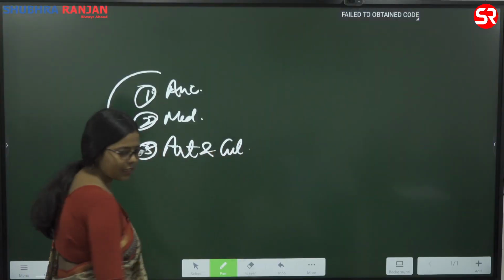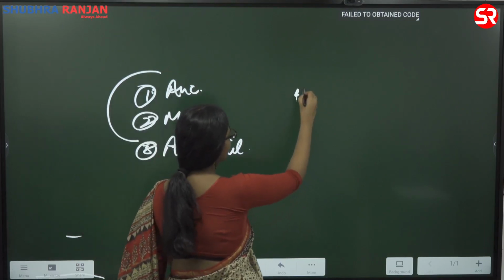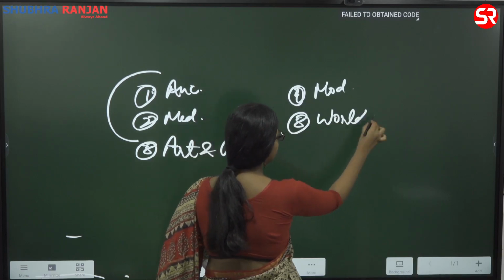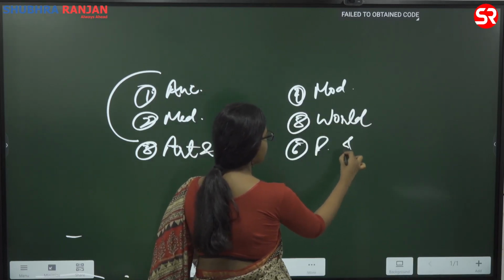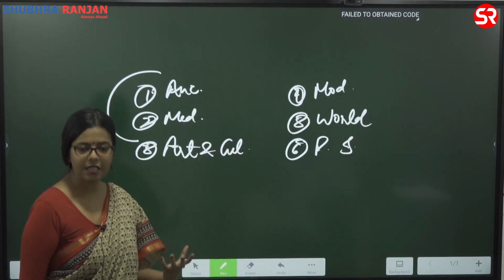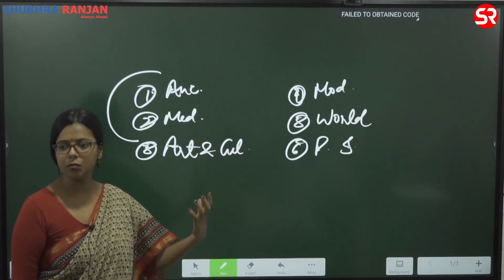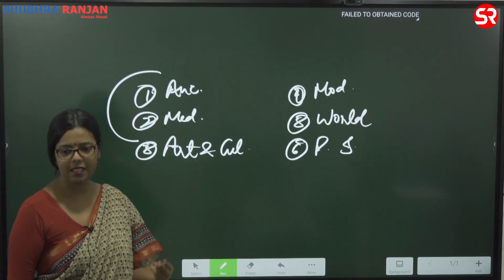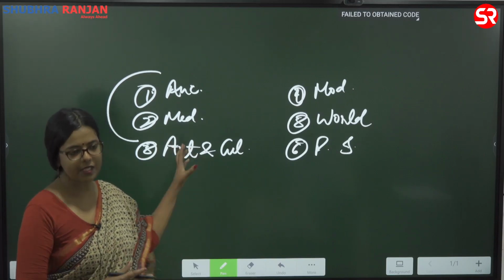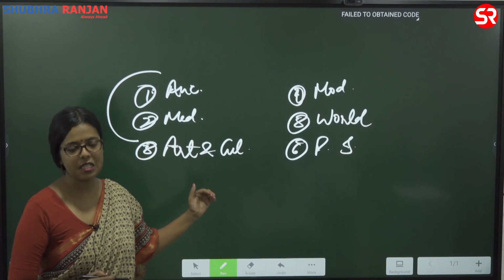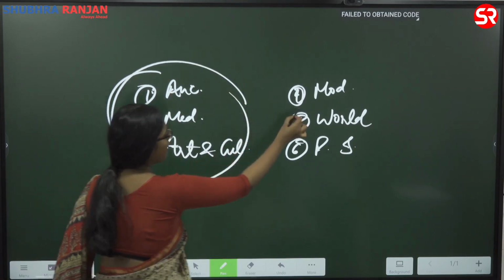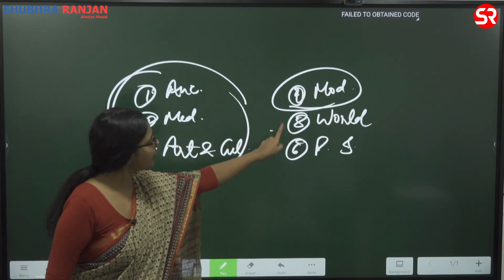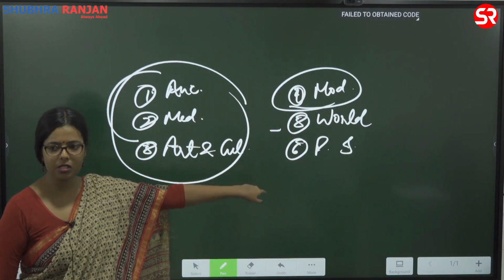So art and culture. Then the fourth area would be modern, world history, then post independence. See, before studying for the exam, you should know what the important areas are at which stage. So, there is prelims, there is mains, and then there is interview. Interview is the later stage. First, if we talk about prelims and mains. So, in prelims, these three and modern, these areas are asked. When we come to mains, there you will also be asked world and post independence.